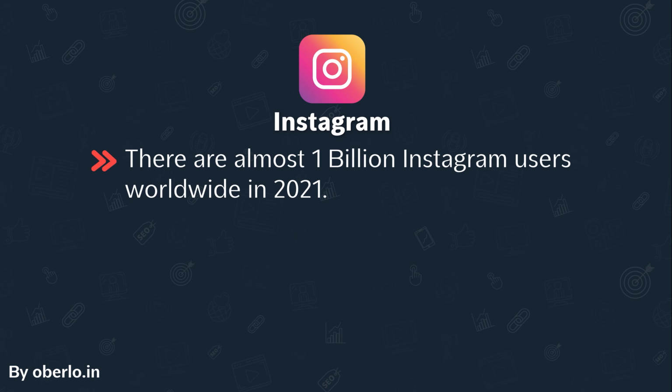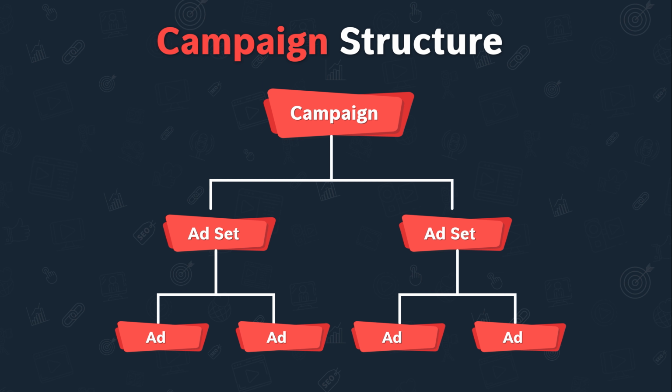You have to understand that whenever you are running a campaign, you have to have multiple ad sets. So let's say the goal of the campaign is app install. Then you have to have multiple ad sets. One ad set can be targeting males in a particular geography. One ad set can have females in a different geography or maybe a different age bracket.